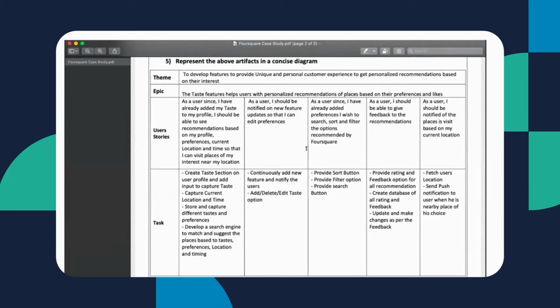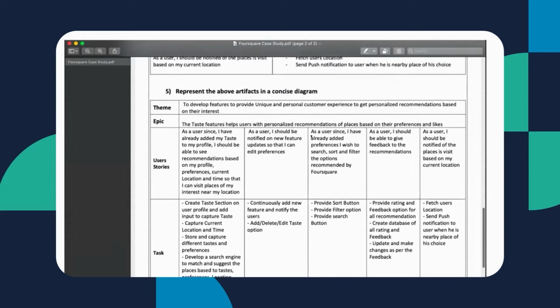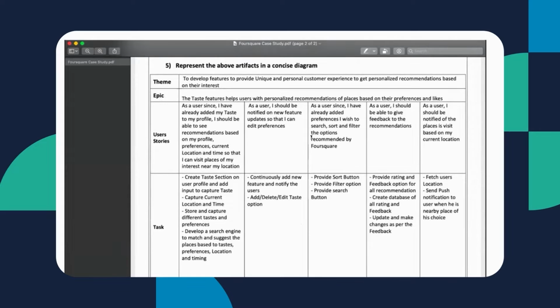So the theme that we identified in this FourSquare one was to develop features to provide unique and personal customer experience, to get personalized recommendations based on their interest. And then the epic that we derived from that was: the taste feature helps user with personalized recommendation of places based on their preference and likes.